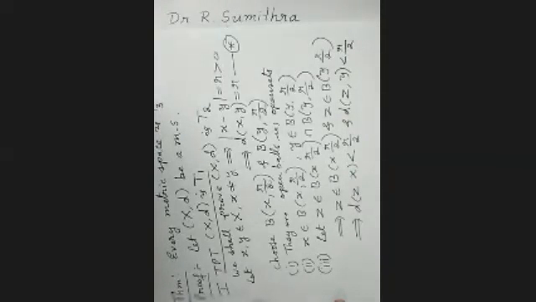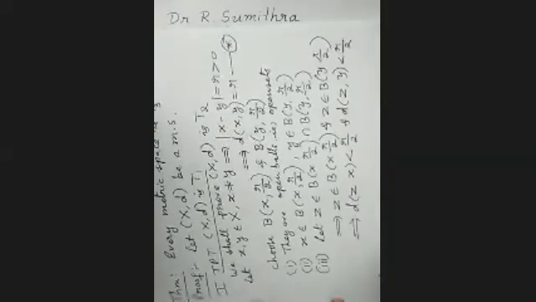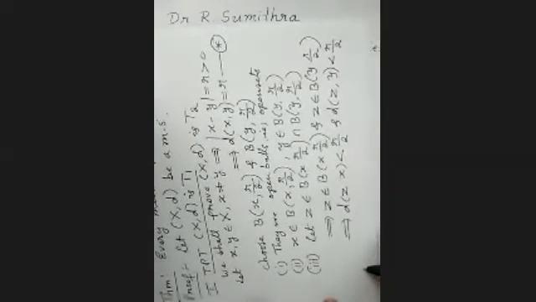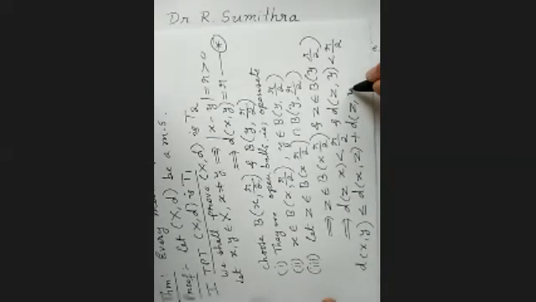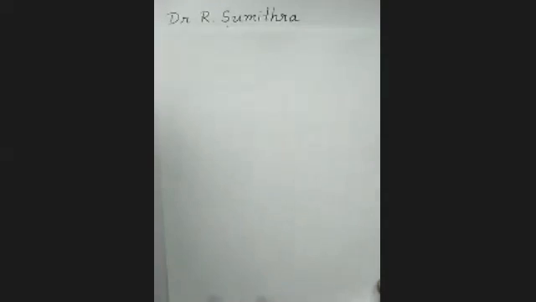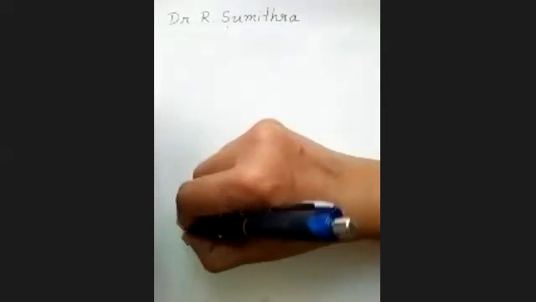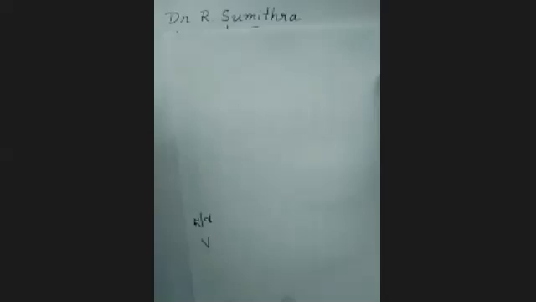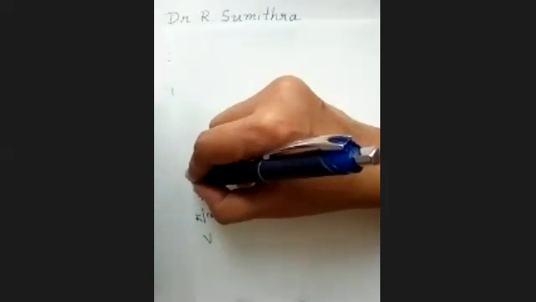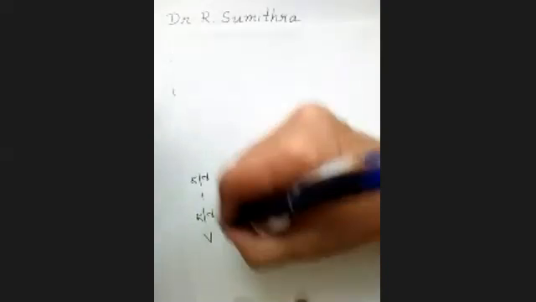Okay, now consider d of x comma y. By the triangular inequality of a metric space, d(x,y) is less than or equal to, we'll include a third point z here, d(x,z) plus d(z,y). The third point is z. The first one is less than r by 2, and the second one is also less than r by 2, so the sum is less than r by 2 plus r by 2, which is equal to r.